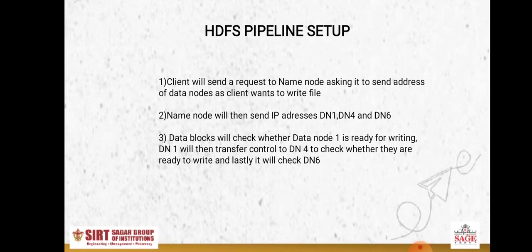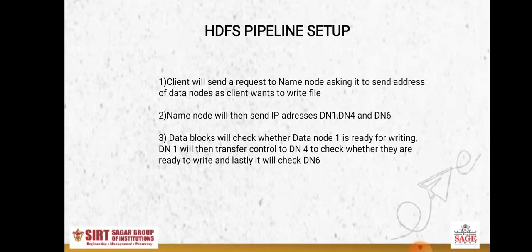And as it completes writing in data node 4, the control is automatically transferred to data node 6, where again it is checked whether data node 6 is free or not to write the data. And as the data node is free, the client will write its file in data node 6.